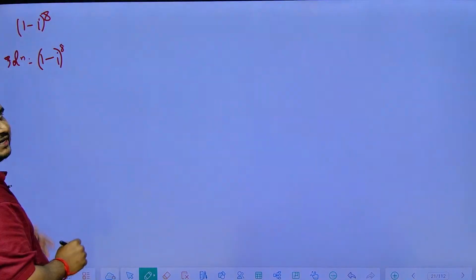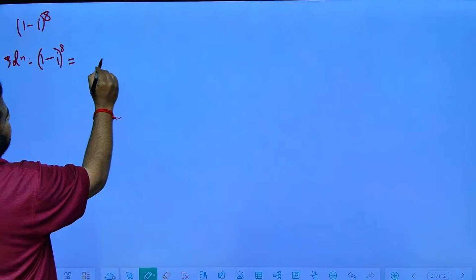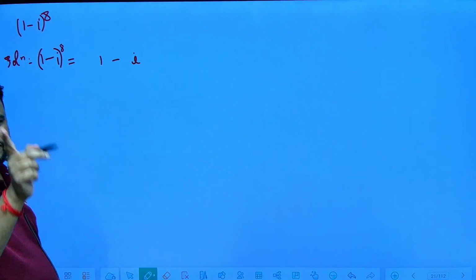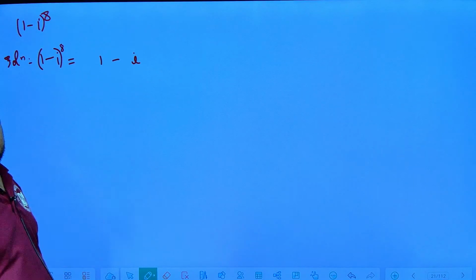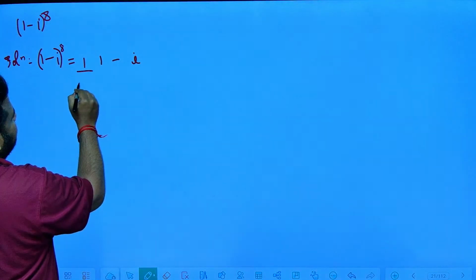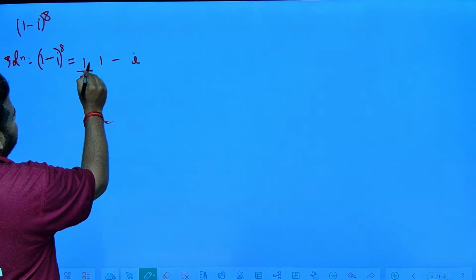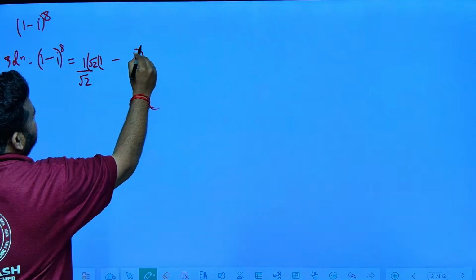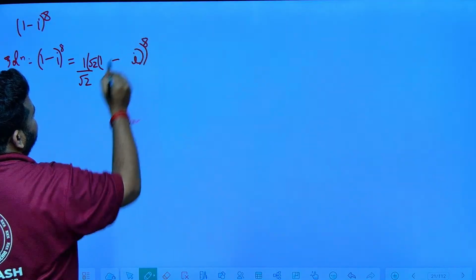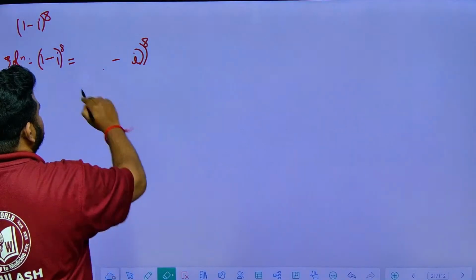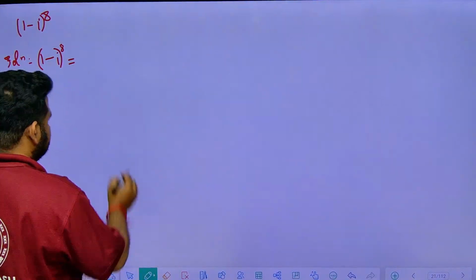Now (1 minus i) to the power of 8, this can be written as what? I can write it as (1 minus i), and what I will do here is divide and multiply by root 2. Why? I will tell you. Here the most important step is to divide and multiply by root 2, with this entire thing to the power of 8.